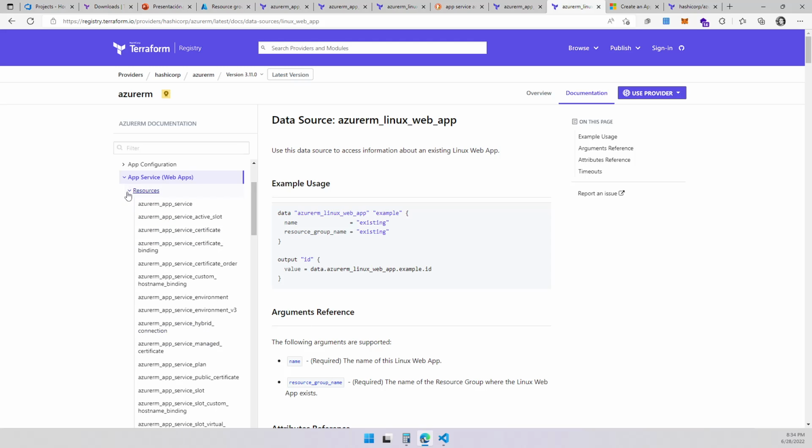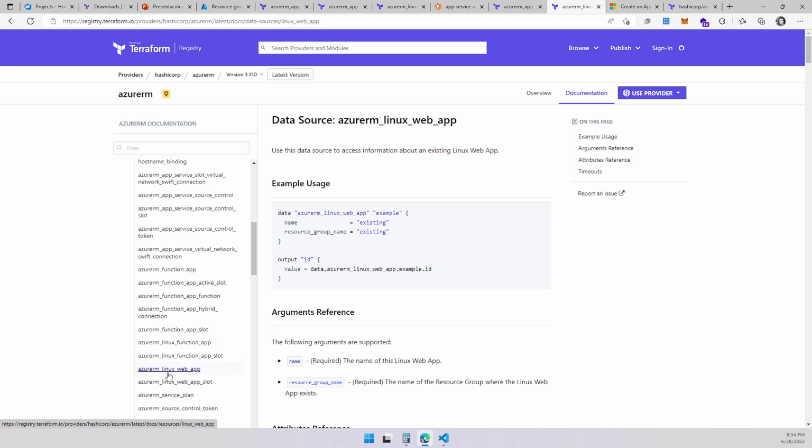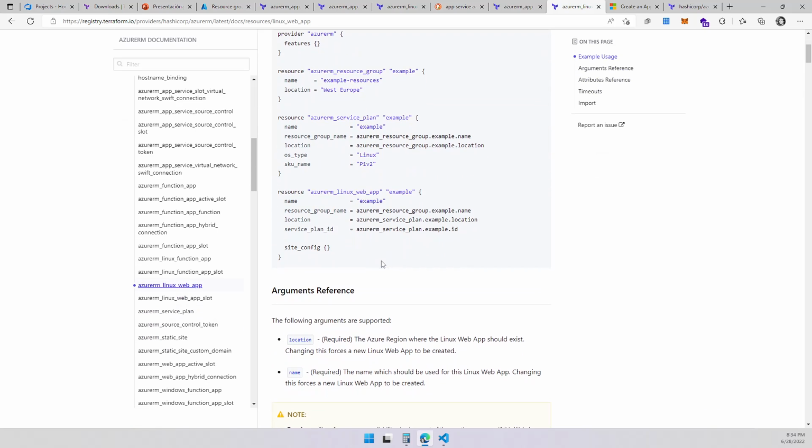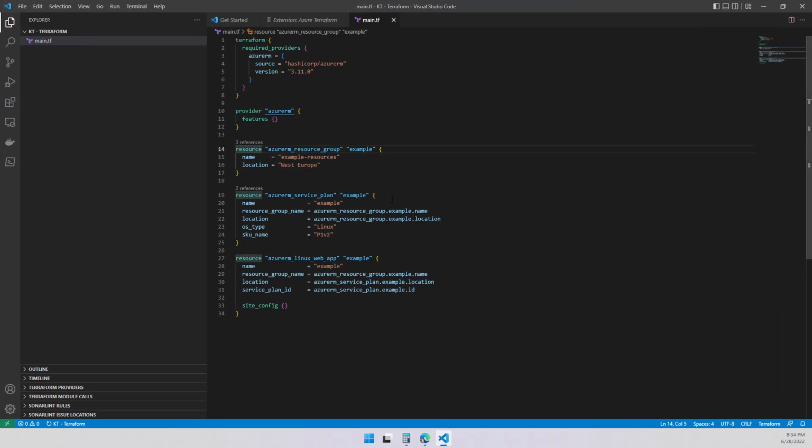I'm going to be using the resource group for Linux. That's the one I highlighted before. This one. This is the example I want to use. So let me go ahead and explain a couple of things for this. So what am I doing over here? The first thing I need to do for all three resources, or the three settings I have over here, is to create a resource, right? Not data. I'm not going to bring any data. I'm going to create brand new stuff from scratch.